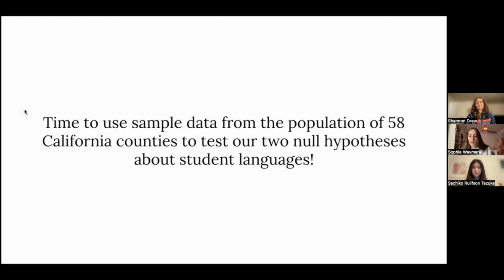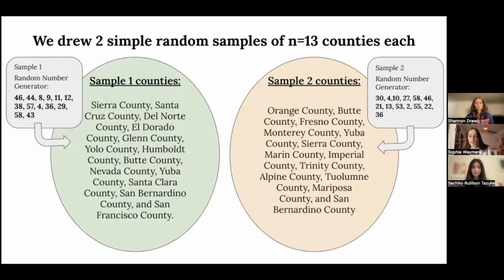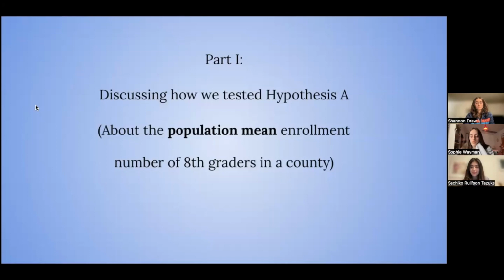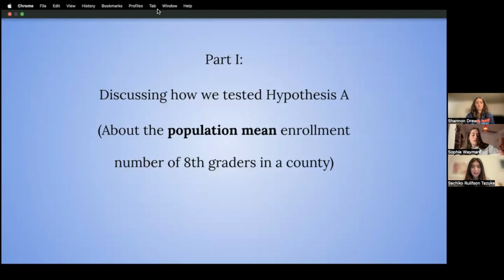And now it is time to use the sample data from the population of 58 counties to test our null hypotheses. Here we have a graphic that just shows our samples and the counties that they are. So I worked on hypothesis test A about the population mean of enrollment size of 8th graders in California counties.